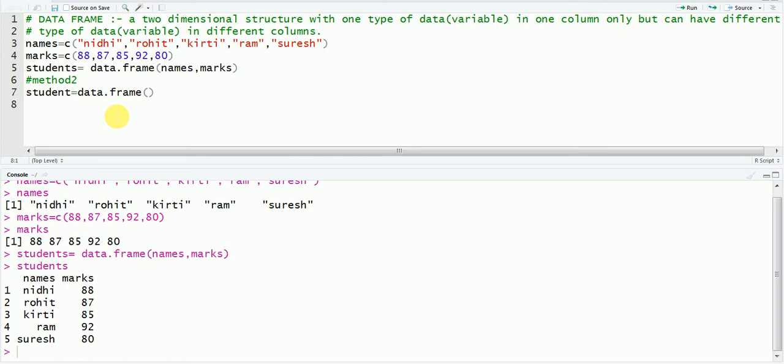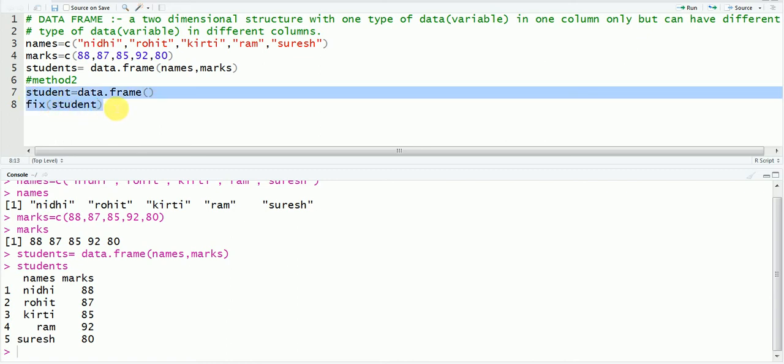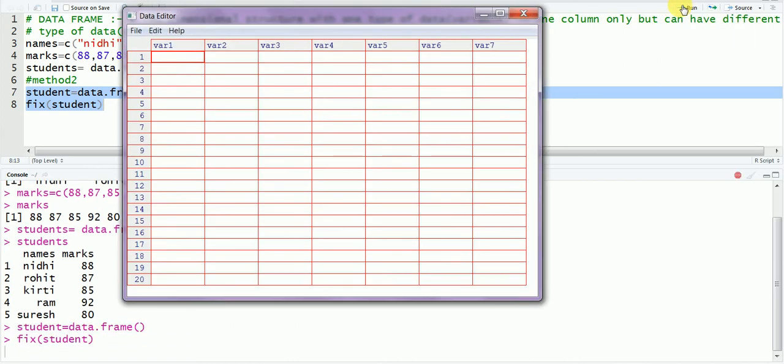Fine. And then write fix, then write here fix student. Fine. And then what we will do now, we will run it. Select both commands together and then run it. Now you can see a table, an Excel-like table here, so you can easily write all the data here. From this I will copy here and then I will show you.